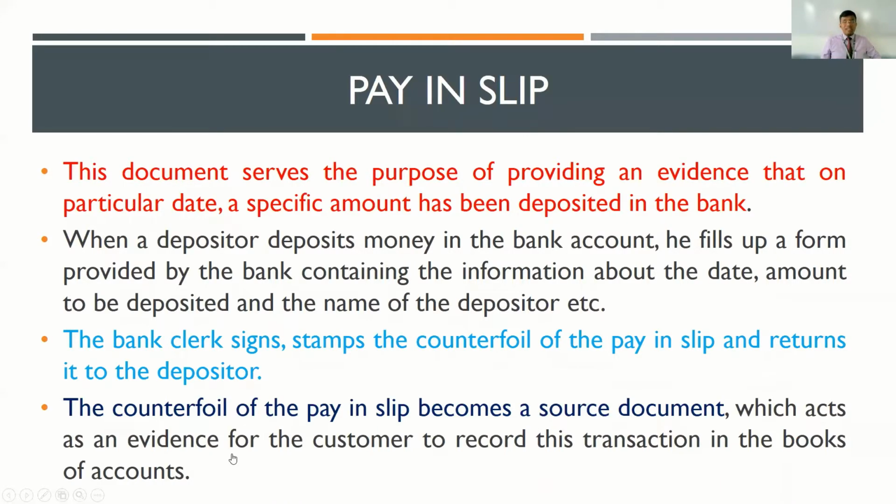Now, when they carry out the transaction at the bank, the Payin Slip will have two parts. One is referred to as an acknowledgement section, and the other is the original copy. The original copy would be retained by the bank. The acknowledgement would be signed and sealed by the bank and handed back to the accountant. This acknowledgement will serve as a proof for the cash deposit which has been carried out. Just like any other document, this Payin Slip would also be filed by the accountant as evidence for the cash deposit which has been made.